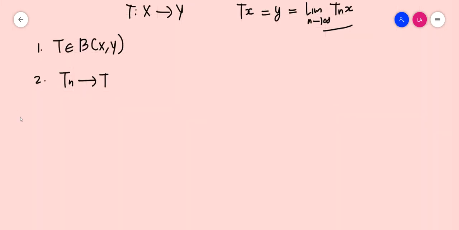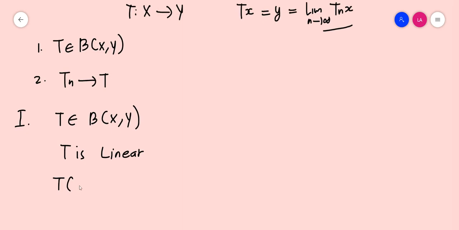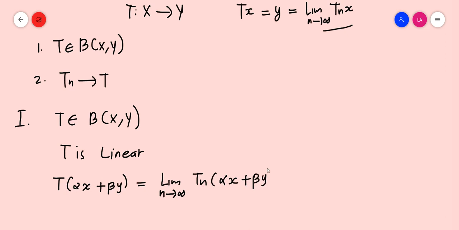So the first thing is T is an element of B(X,Y). In order to prove that, first we have to prove that T is linear. So T of alpha x plus beta y, by definition, is equal to the limit as n tends to infinity of Tn of alpha x plus beta y.